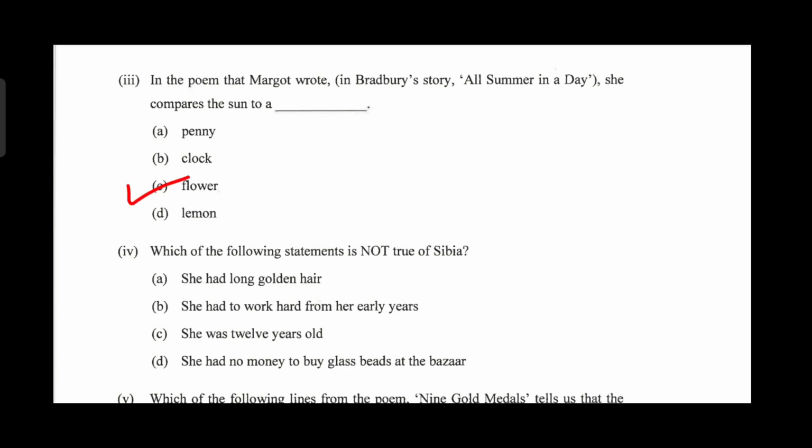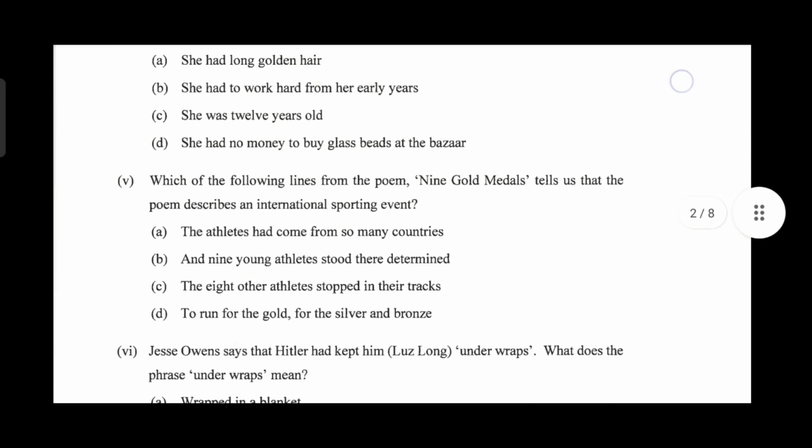Question 4. Which of the following statements is not true of Sibia? Read the question carefully. Not true. She had long golden hair. She had to work hard from her early years. She was 12 years old. She had no money to buy glass beads at the bazaar. The right answer is she had long golden hair. Option A. This statement is not true of Sibia. She had ebony hair.